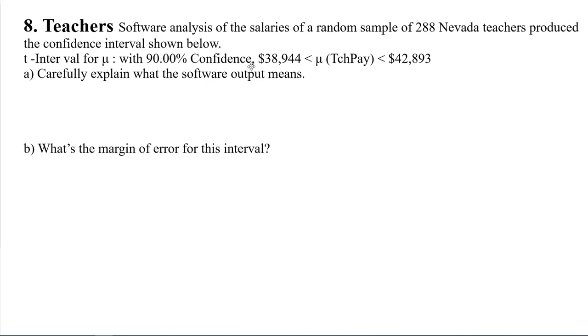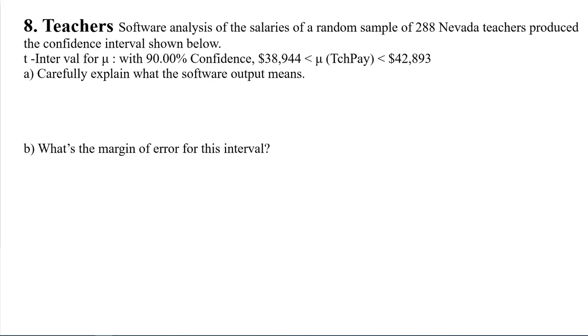All right, so we are 90% confident that the true average teacher pay for Nevada teachers is anywhere between this number and this number. Carefully explain what the software output means. Okay, so again, we're 90% confident that the true average teacher pay for Nevada teachers is between this value and this value. What's the margin of error for the interval?